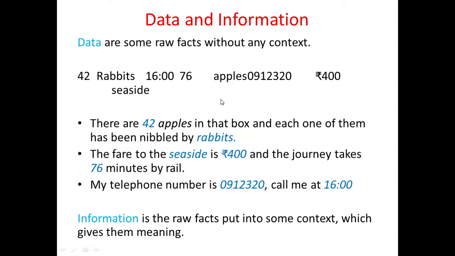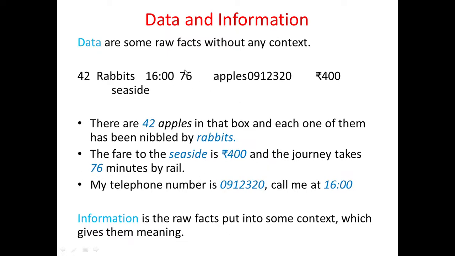But if we write these words like this: there are 42 apples in that box, and each one of them has been nibbled by the rabbits. So here you can get one meaning. Right now you know that 42 actually meant apples and rabbits were nibbling the apples. One more: the fare to the seaside is 400 and the journey takes 76 minutes by rail.